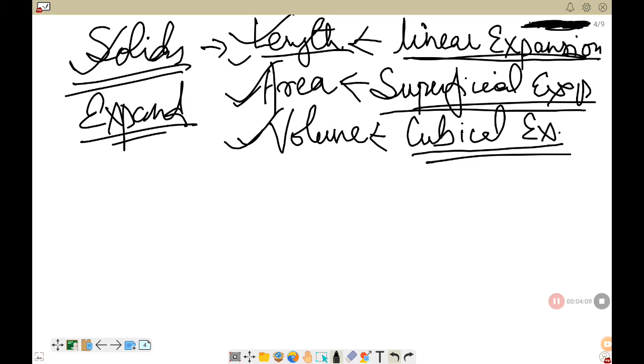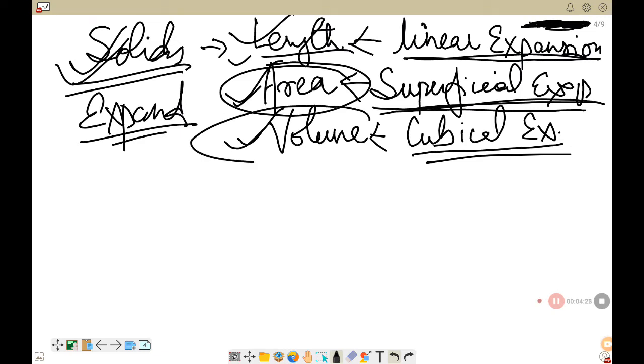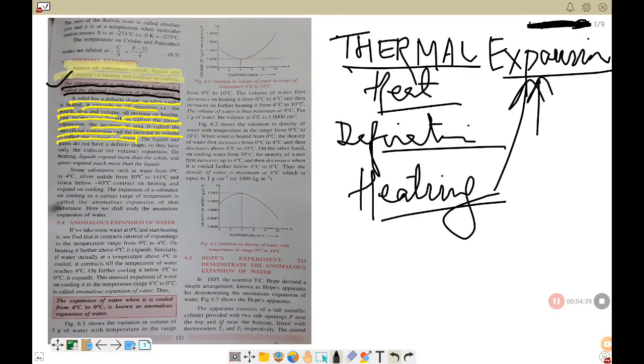So I may ask you in the exams, what do you mean by linear expansion in solids? Linear expansion is when the solid is heated and the length of the solid increases, then we call it linear expansion. When heating the solid, if the area of the solid increases, we call it superficial expansion. And if the volume of the solid increases on heating, we call it cubical expansion. So what do we call it? Cubical expansion. Now again, let's go to the page.